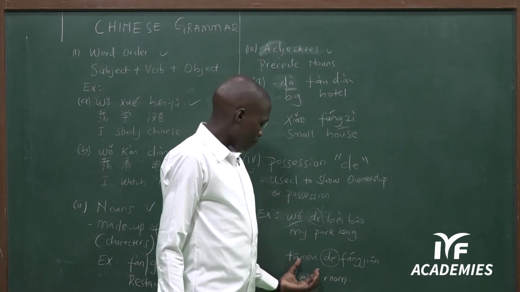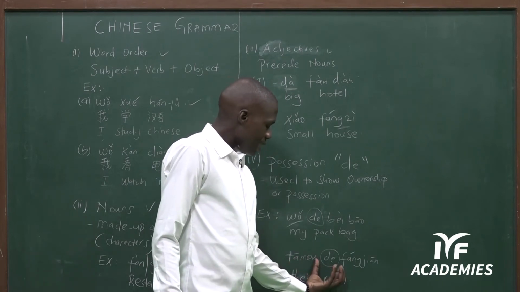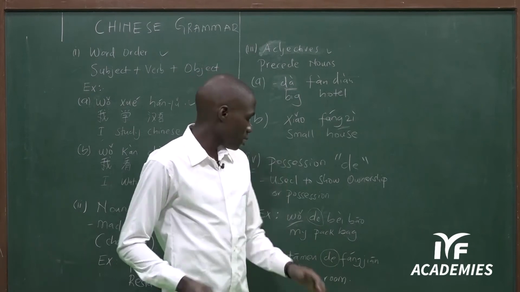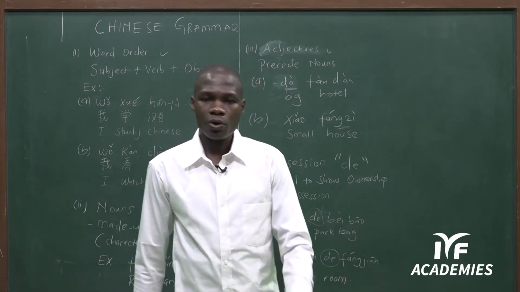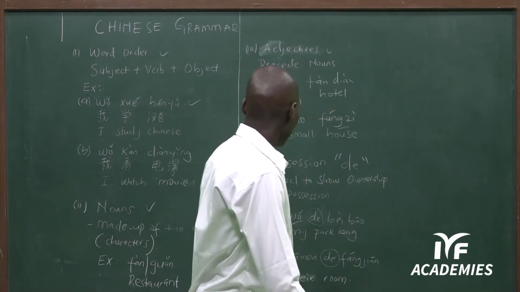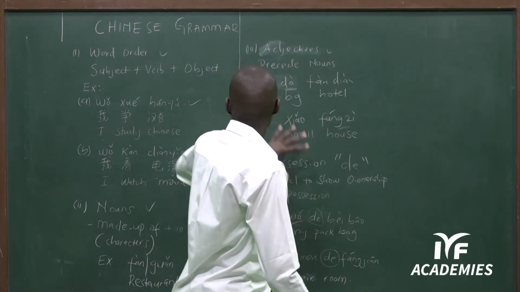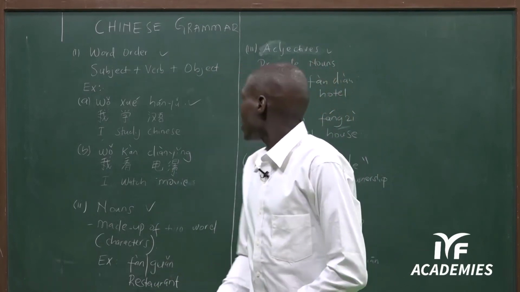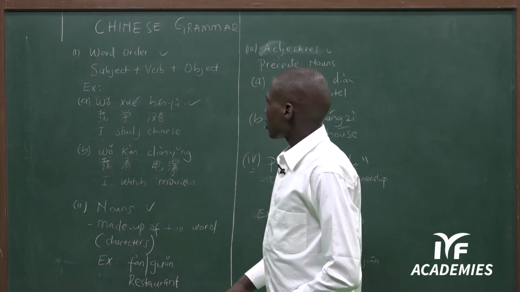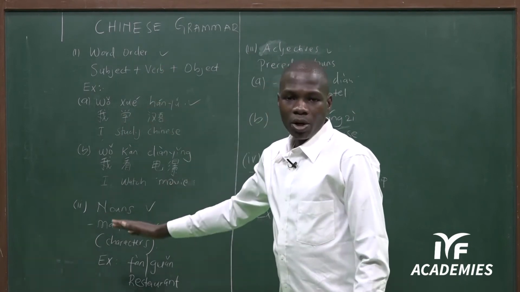Tamen means they. Then when I add de, it brings about the possession. Then fangjian means room. So tamende fangjian means their room. As we continue to learn Chinese, we are going to discuss more grammatical patterns, this being just one of them.